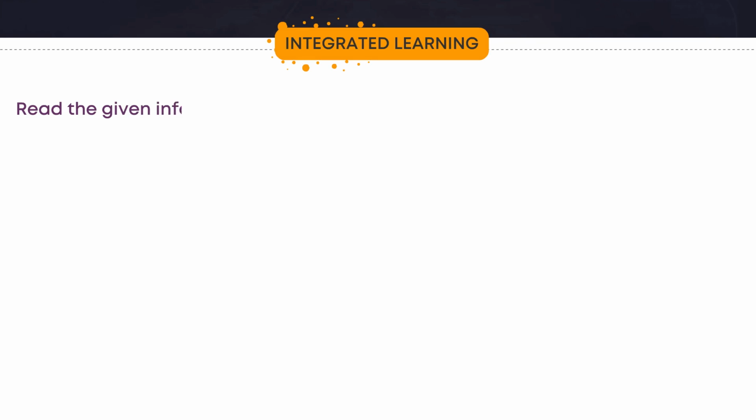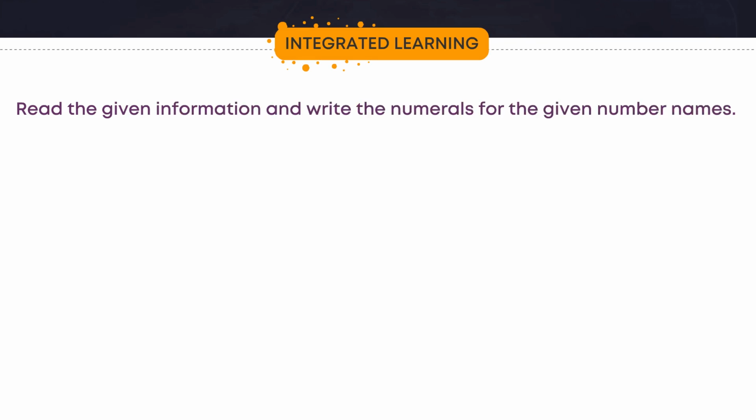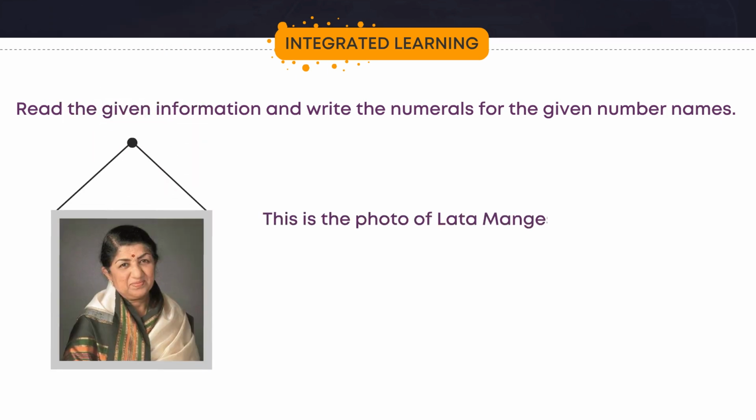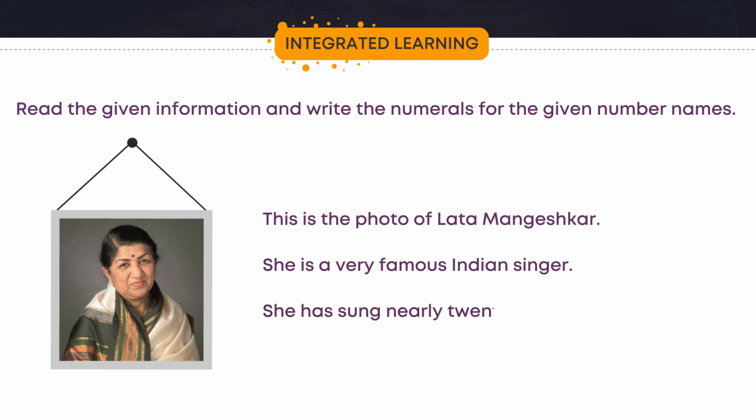Read the given information and write the numerals for the given number names. This is the photo of Lata Mangeshkar. She is a very famous Indian singer. She has sung nearly 25,000 songs. 25,000.